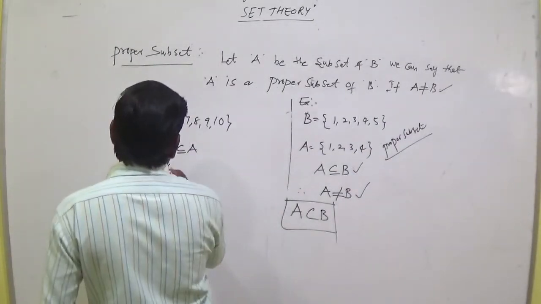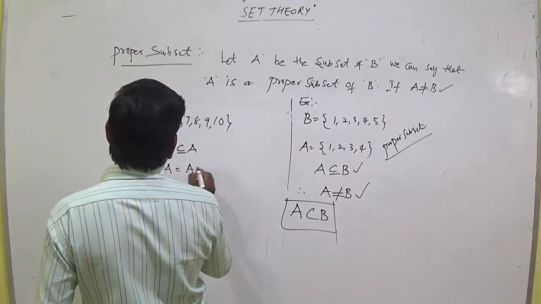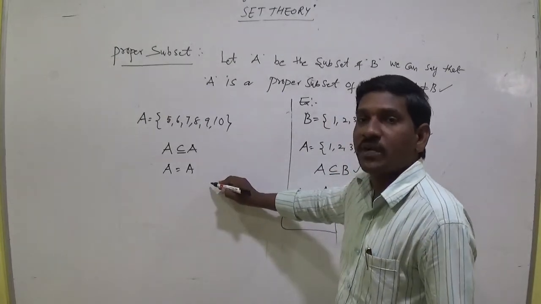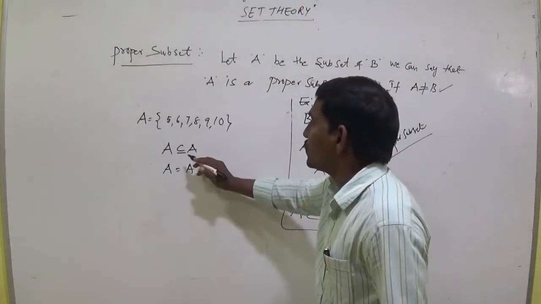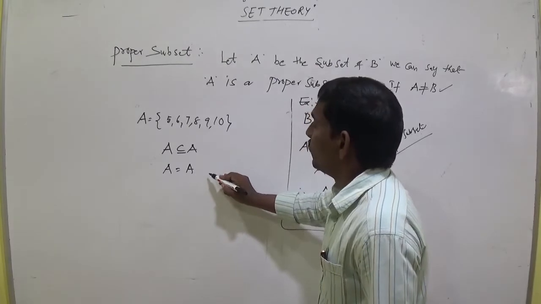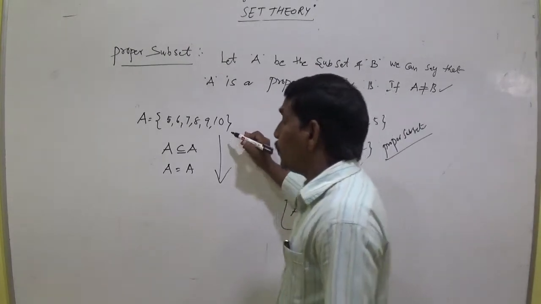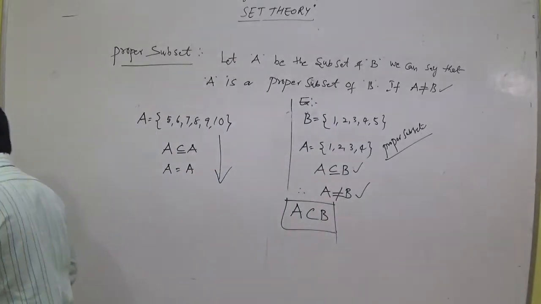And A equal to A, so it does not satisfy the proper subset rules. A subset A and A equal to A. So every set is an improper subset of itself.